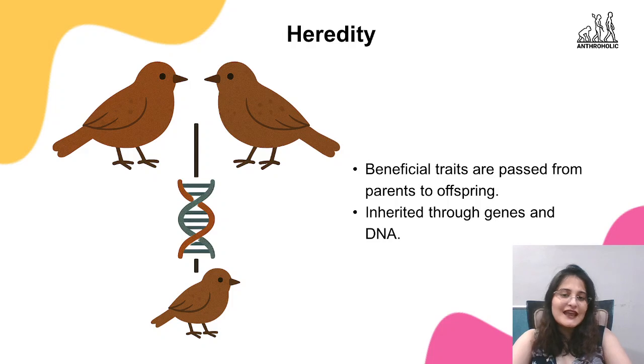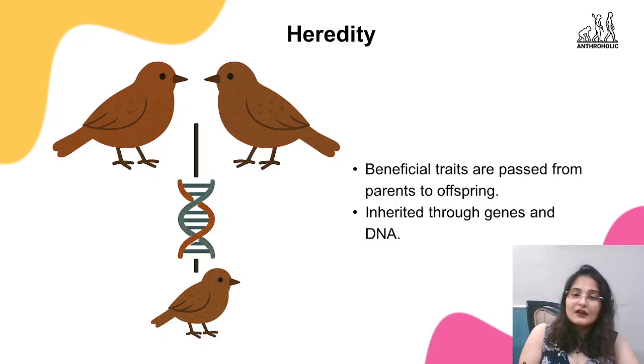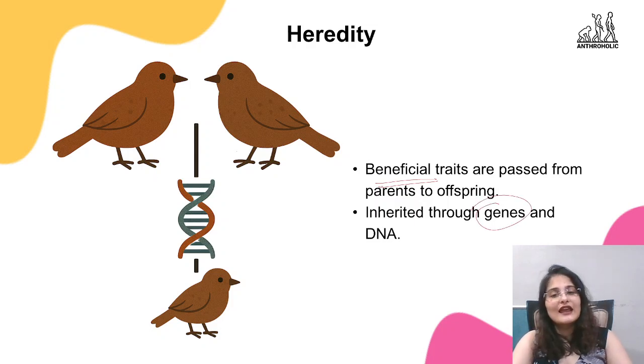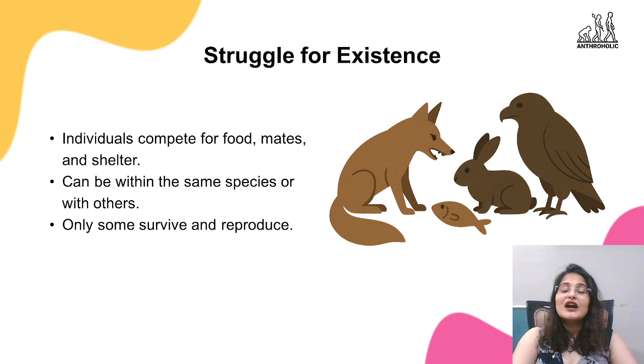Whatever changes they have seen throughout their existence, there might be certain genetic changes that have come that are going to be passed on to the future generation, right? So the beneficial traits are passed on from the parent to the child. And these are all genetic changes. डीएनए के अंदर जितने भी चेंजेस हो सकते हैं, they are the ones which are passed on. Sometimes even learnings are passed on, right? तो हेरिडिटरी चेंजेस होंगे. स्ट्रगल फॉर एग्जिस्टेंस होगा.